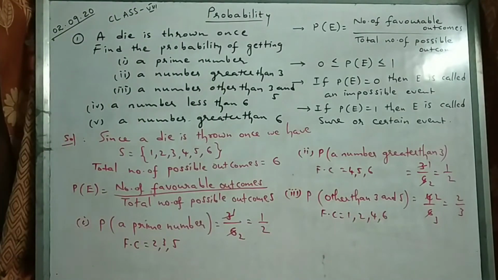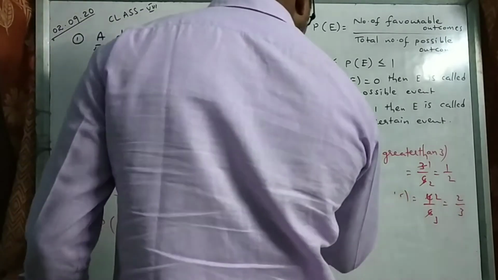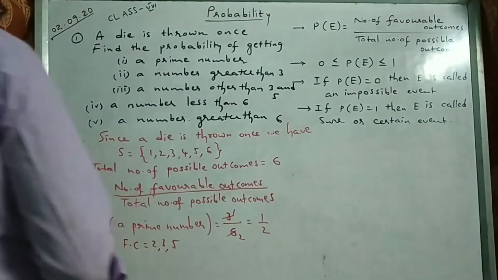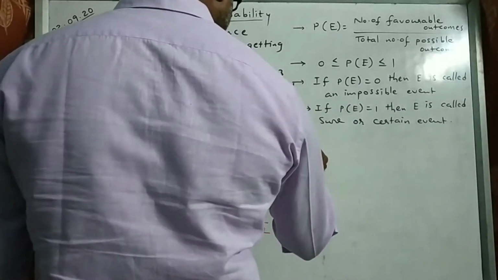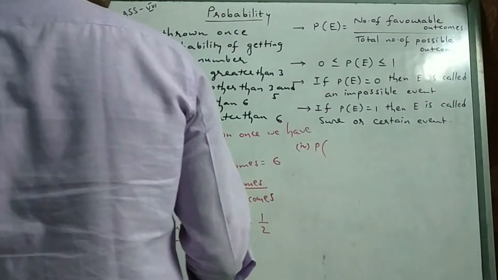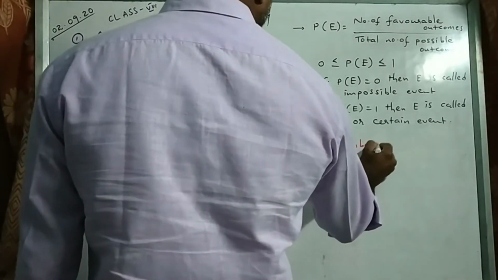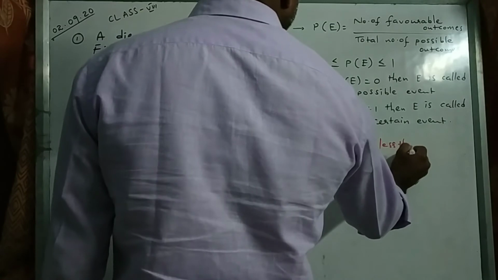Fourth one. See the fourth one. What is the probability of getting a number less than 6?